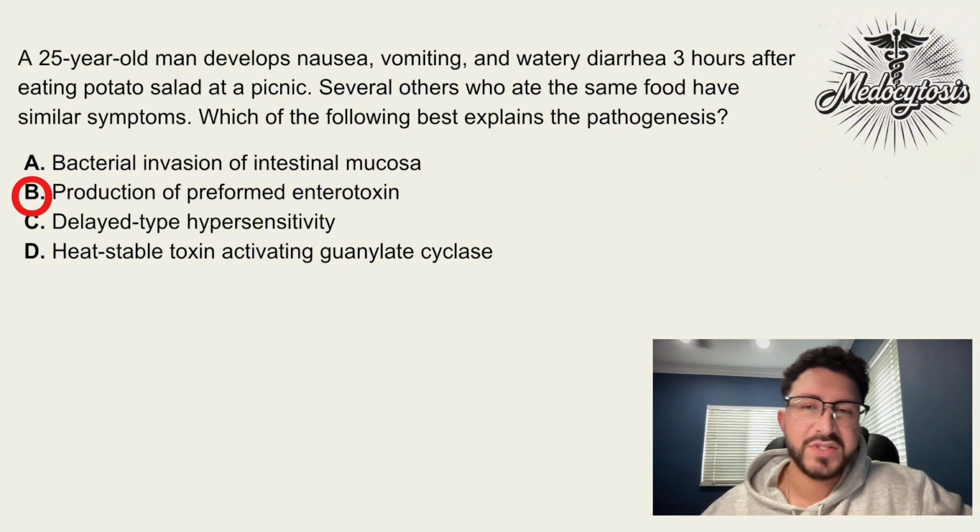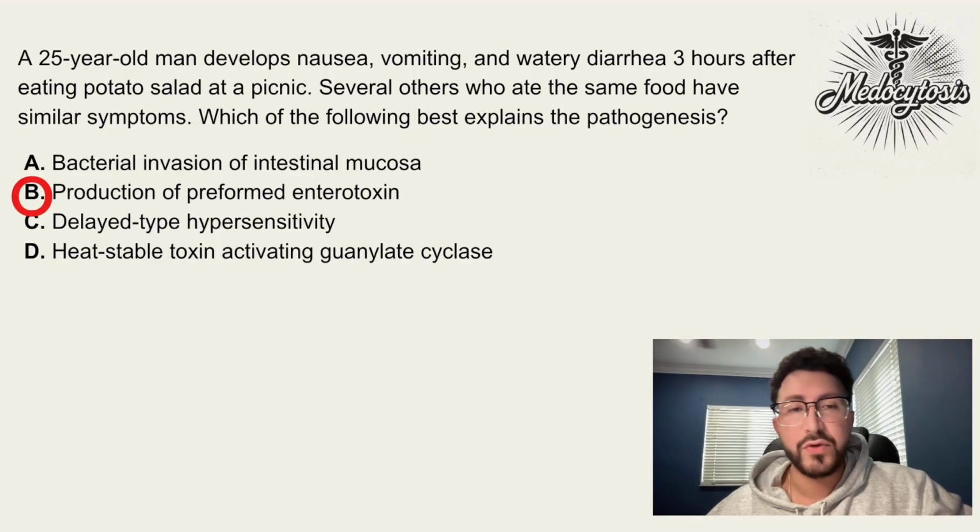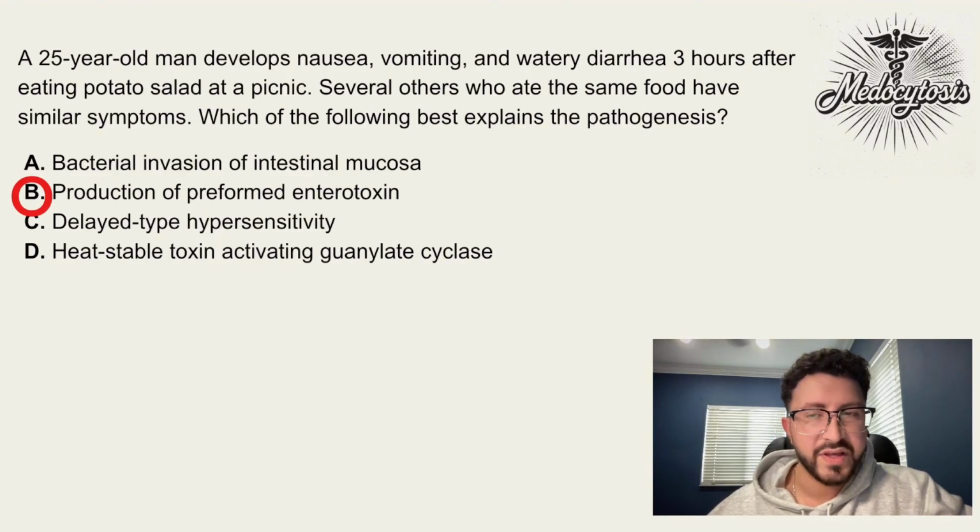C, delayed type hypersensitivity reaction. So delayed type hypersensitivity reaction is an immune mediated reaction, and it usually takes a couple of days for you to see any symptoms possibly happening. It is also not associated with food poisoning. Therefore, C is not the best answer, and it's incorrect.